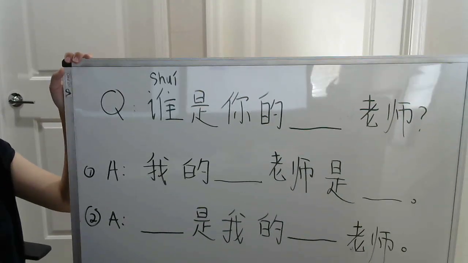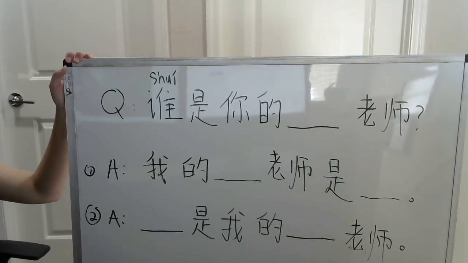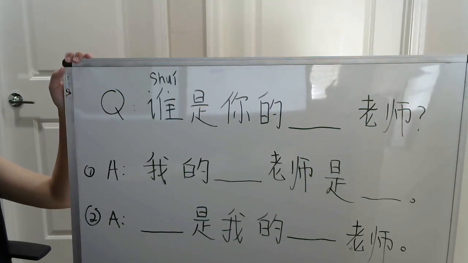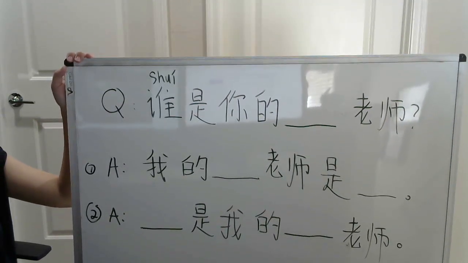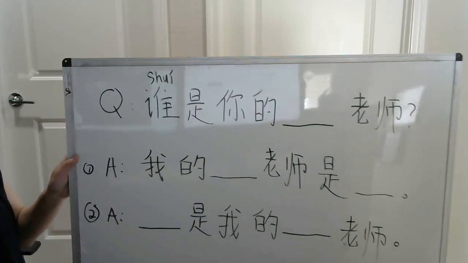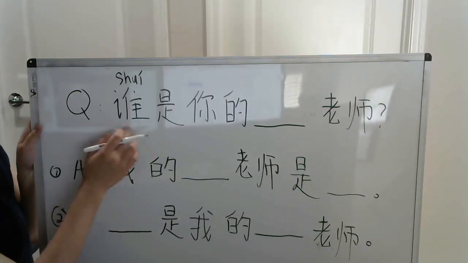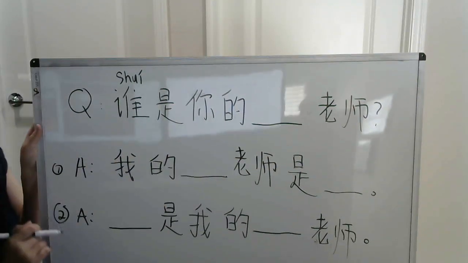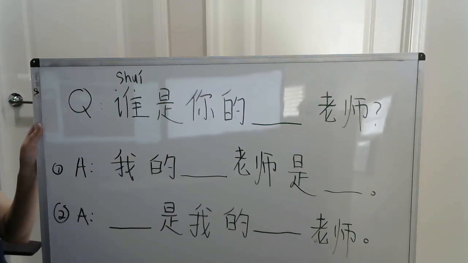So on the board here, you see the basic format of what was on the last slide, the question format as well as the two different answer formats. To begin with, let's take a look at the question. The question asked, 谁是你的 blank 老师? 谁是你的 blank 老师?